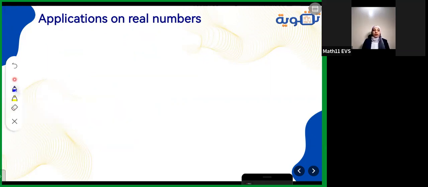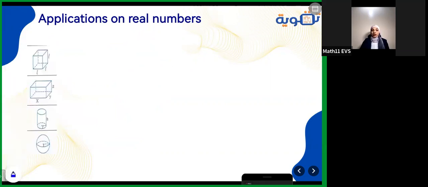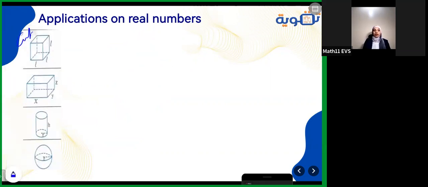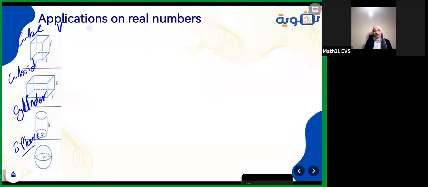Now let's talk about the rules for this lesson. You already studied the cube, the cuboid, and here we have the cylinder. Also the sphere. They have some rules like the volume, like lateral area, and also total area. How to get the volume of the cube? All the edge lengths are equal, so it's length to the power 3.